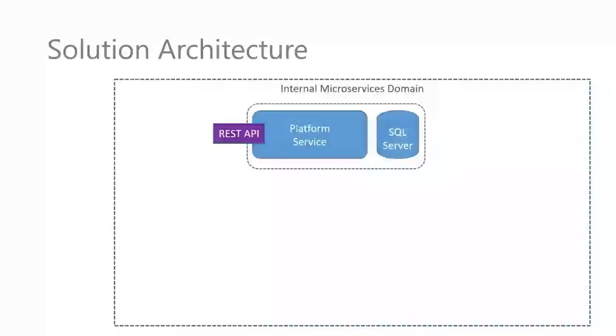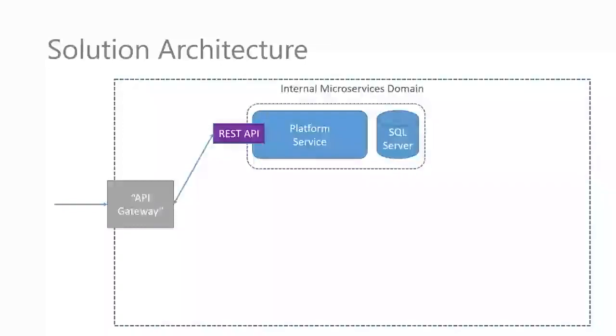And yes, this service sits within what we're calling our internal microservices domain. Now we can theoretically access that API directly from externally into our internal microservices domain, and we will do that just while we're developing. But ultimately, we're going to use this concept of an API gateway, which is really going to front up all our services. And so any external requests coming in are going to then get routed internally to our relevant services.